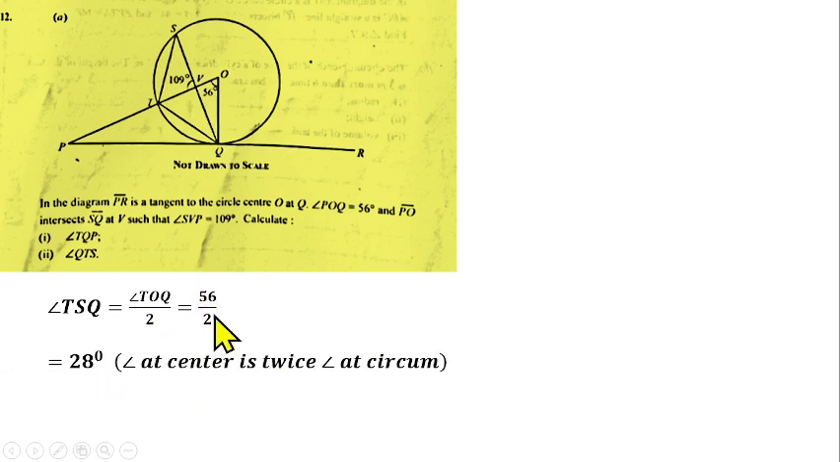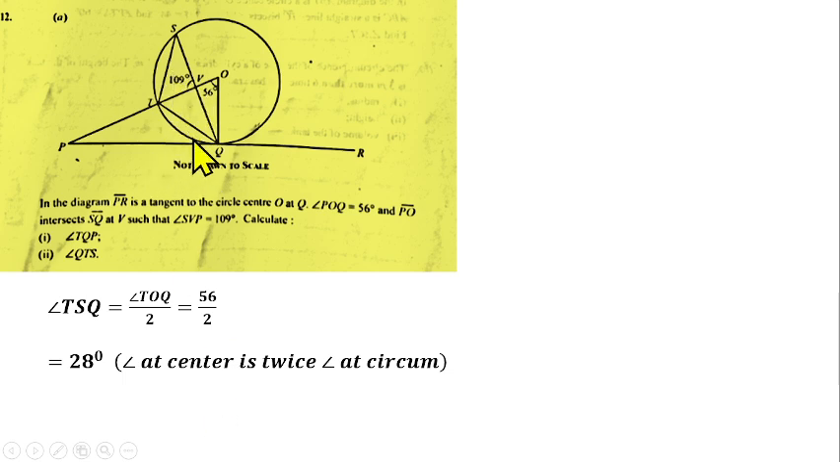It's very simple. And how do we get that? We know that there's a relation between this angle, 56 degrees, angle TOQ, and angle TSQ, the angle at the circumference here. The angle at the center is twice the angle at the circumference. So angle TSQ is equal to angle TOQ over 2, which is 56 divided by 2, and that gives us 28 degrees. The reason being that the angle at the center is twice the angle at the circumference.